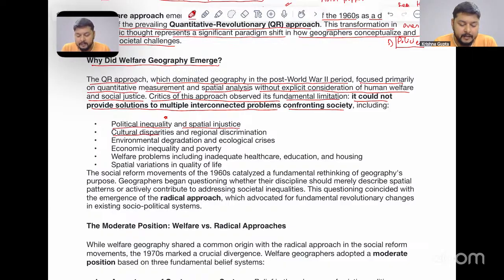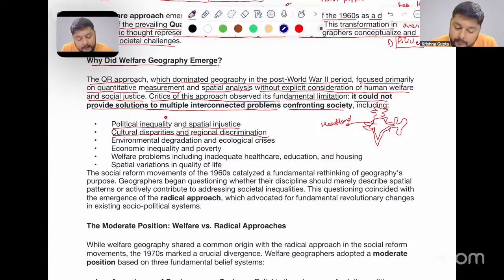Then cultural disparities and regional discrimination. Now this is an important part. For example, in India, if we look at the map, this is the heartland of India, and this is the peripheral region, which I am highlighting in blue.